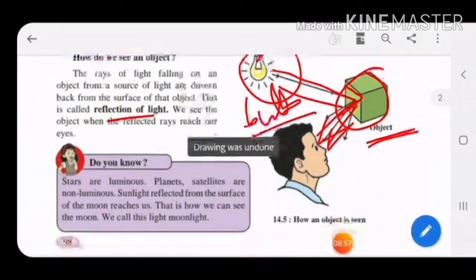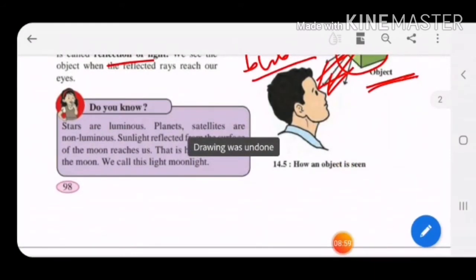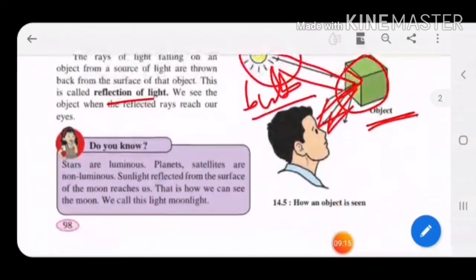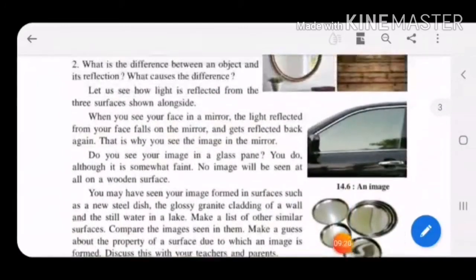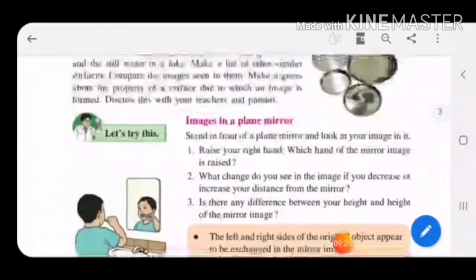Remember that. Do you know stars are luminous? Children, stars are luminous. They have their own shine. They emit light. Planets and satellites are non-luminous. They do not have their own shine. They do not emit light. Sunlight reflected from the surface of the moon reaches us. That is how we can see the moon. We call this light moonlight. This is extra information. Till here we have seen. In the next part we will see how images are formed in a plane mirror. Till then, revise your lesson.